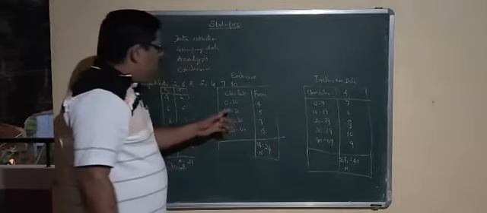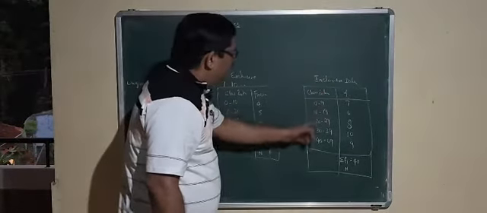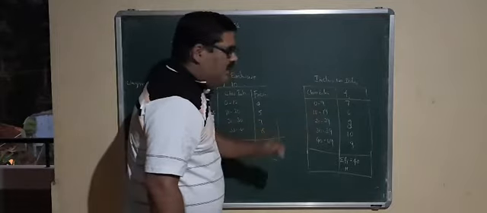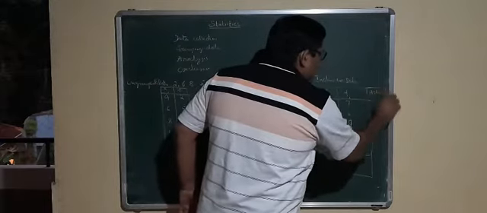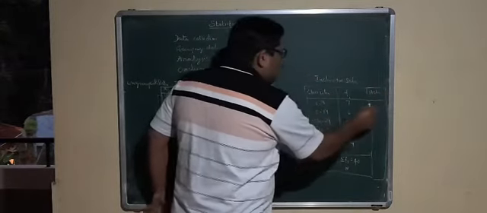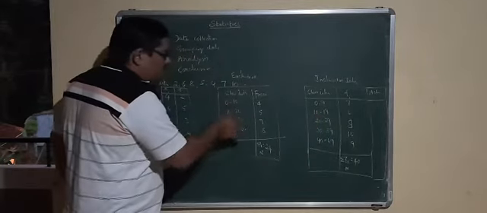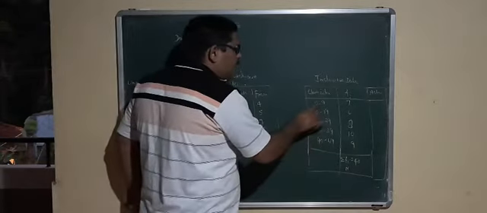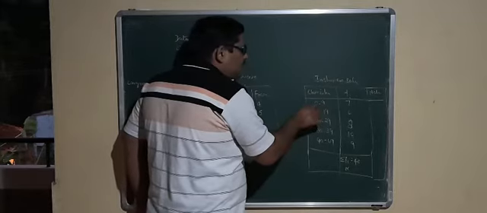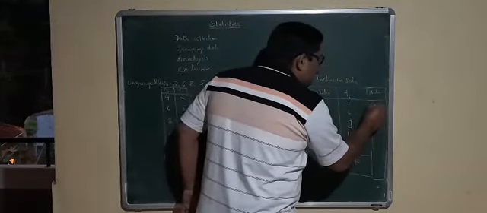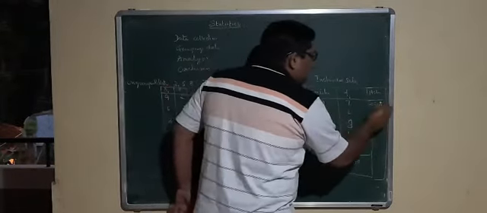Actually, here the actual class interval is there. Here this is only a class interval. The actual class interval I am writing here. It is less than this. This is called lower limit, and this is called upper limit. Here the lower limit is actually 0.5 less than this one. So, it is minus 0.5, and the upper limit is 0.5 more than this, so it is 9.5.